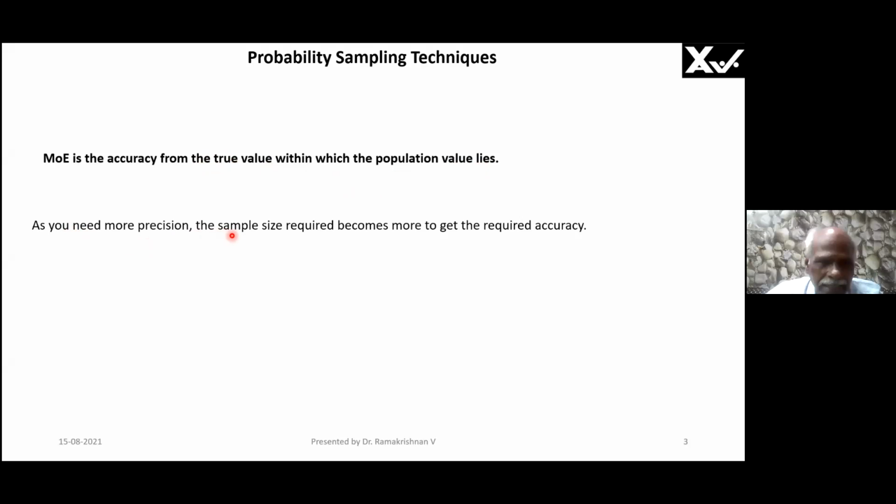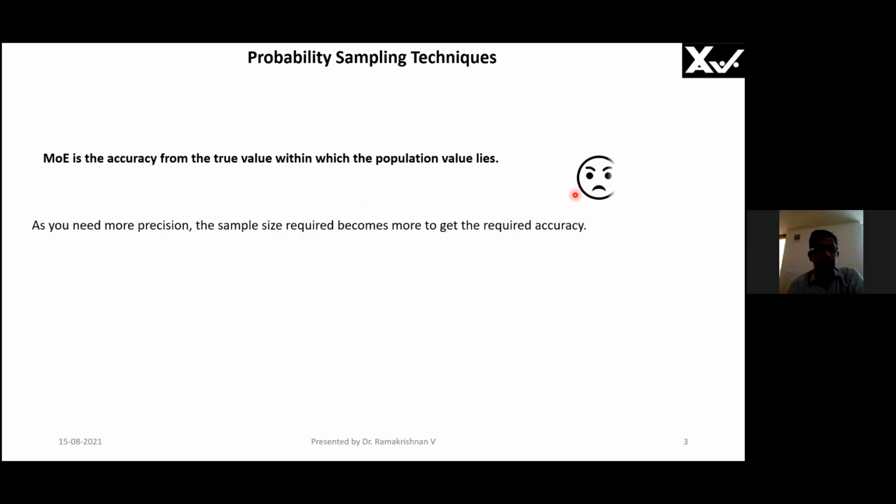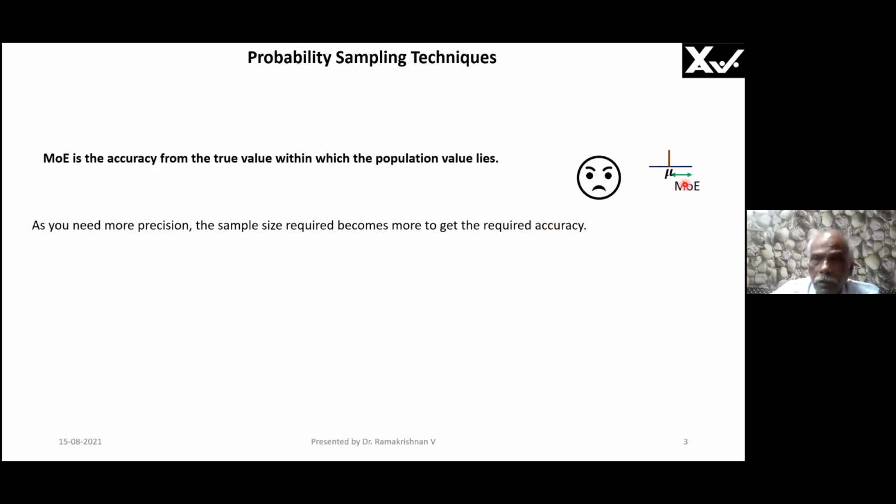As you need more precision, suppose you want exactly 80, 100% precision is not possible for me. The sample size required becomes larger to get the required accuracy. Now we are talking about sample size. Therefore, if you want more precision, the 82 to 78 range, I have to take more percent and then ask the average mark. I have to sample more people from your group. Clear? Yes, sir. Therefore, I am now in trouble. You want it very close, so I have to take more people.